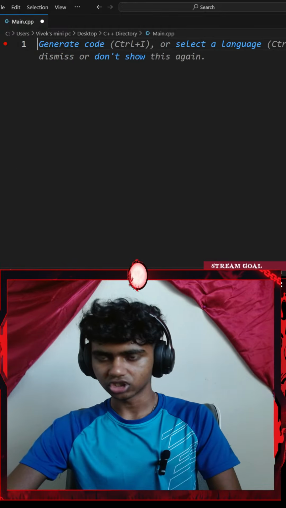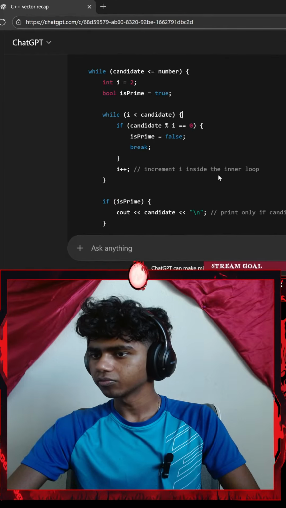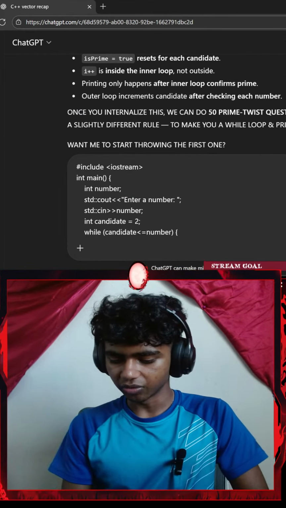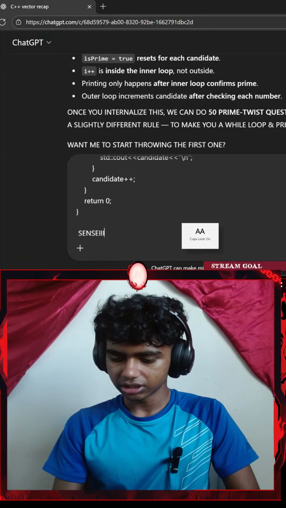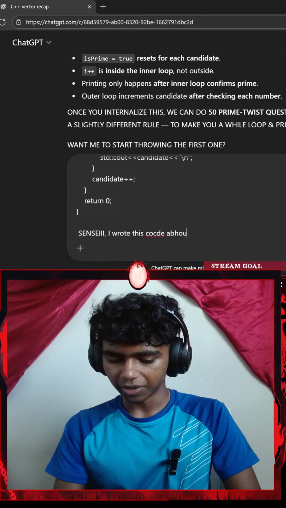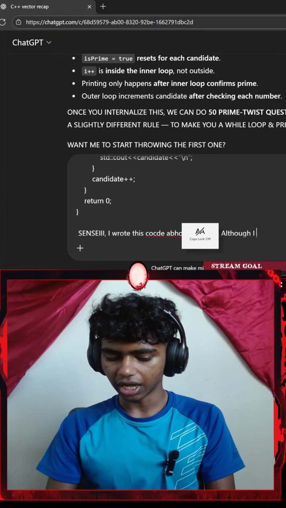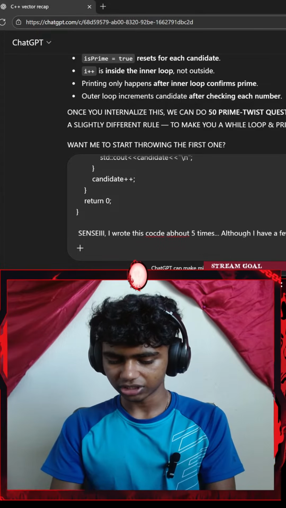Let's go with Control A, Control C. Okay, get Sensei ChatGPT here. Let me paste it, go with Shift Enter, and say, Sensei, I wrote this code about 5 times, although I have a few questions now.